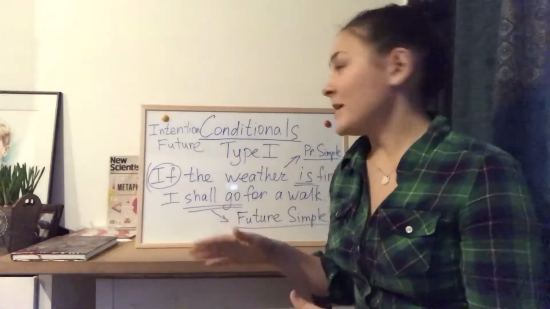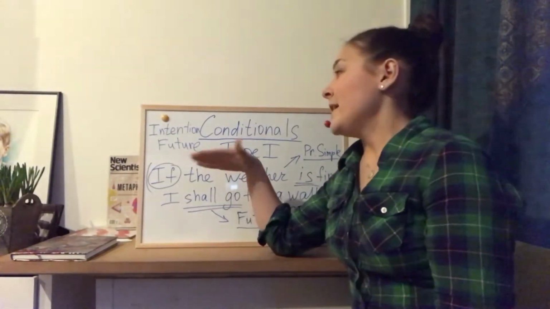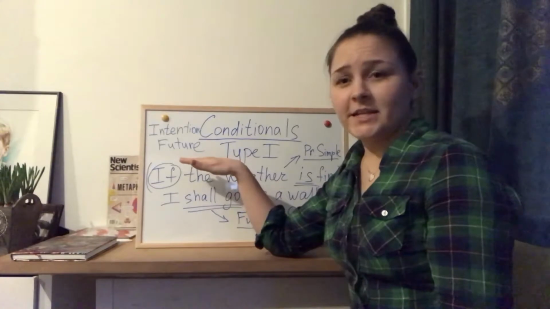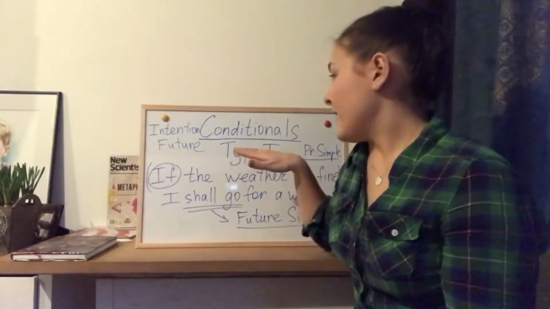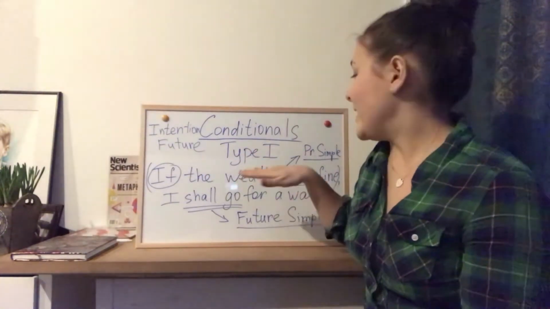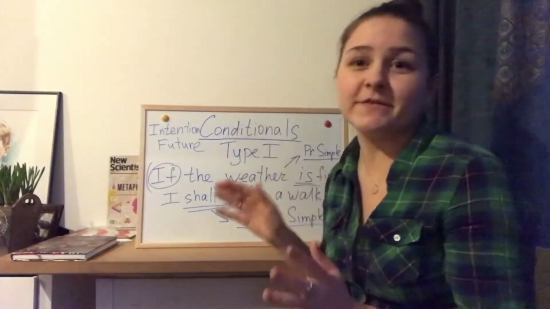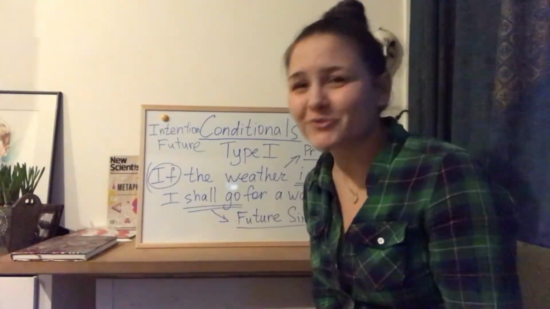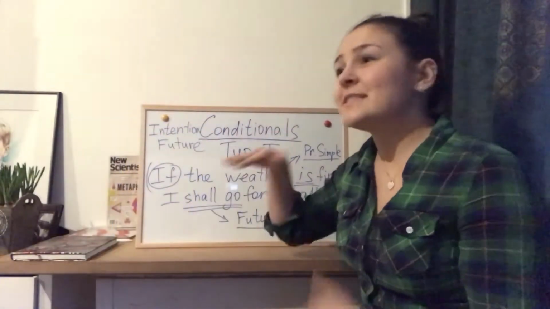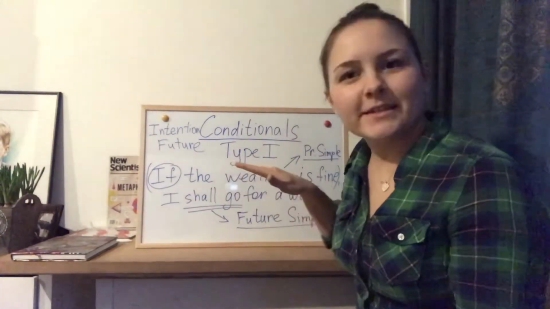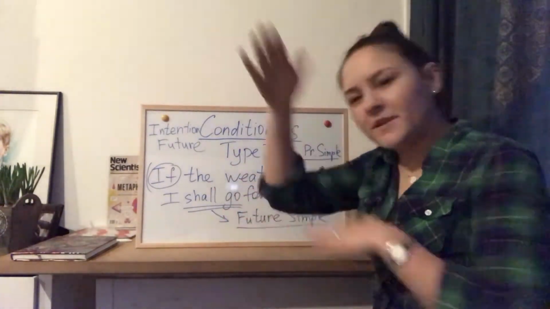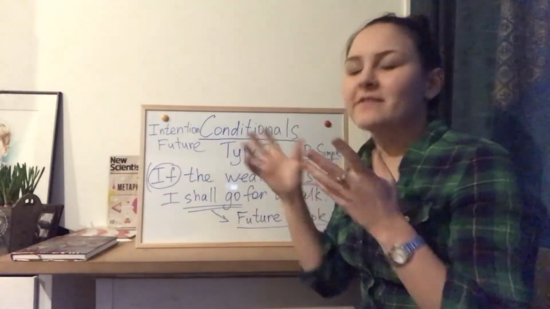So there's no logic, because some students really mix it up, thinking that if I write here intention future, it means that I have to use future simple in both parts of the sentence or everywhere in the sentence, but it's not true. Because intention has nothing to do with the grammar structures that I'm using in the condition and in the result. So it's different. So this is confusing.